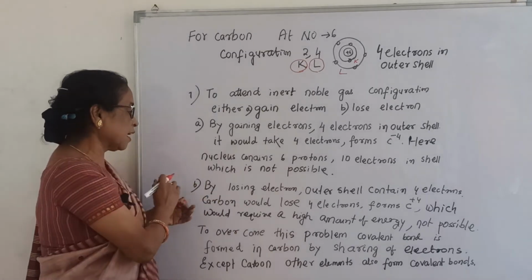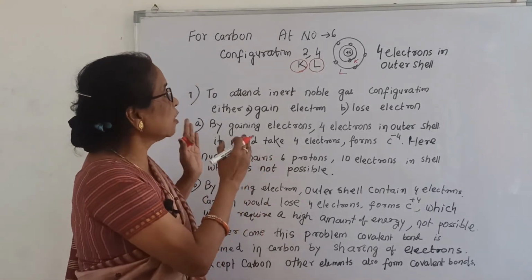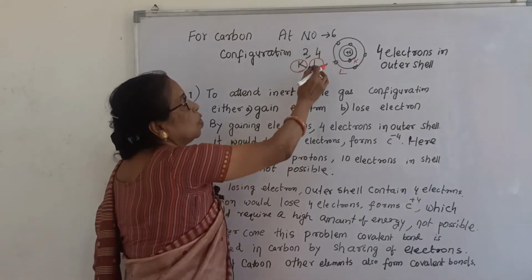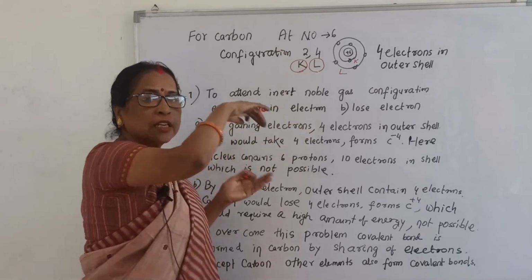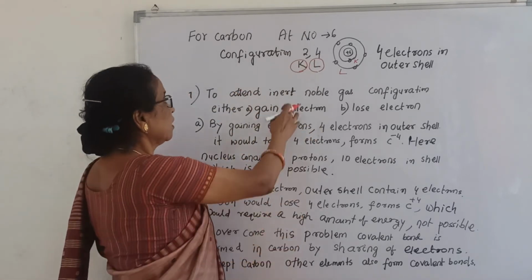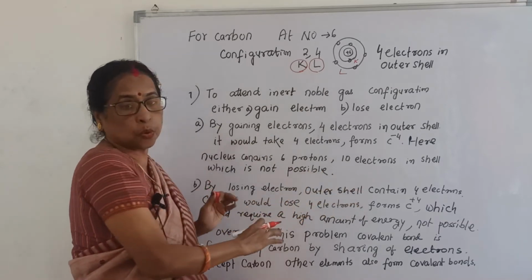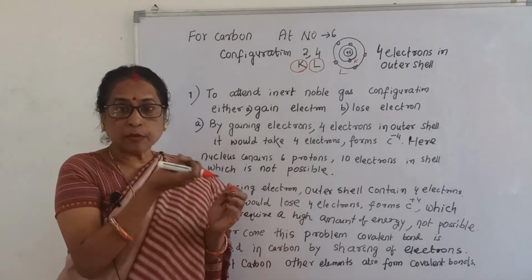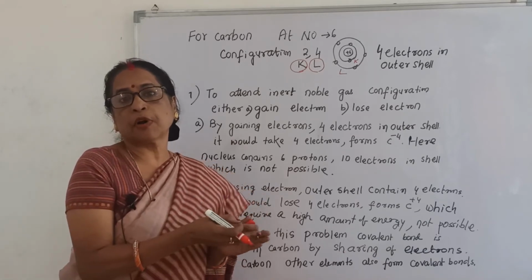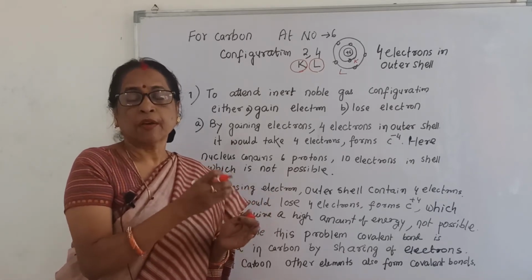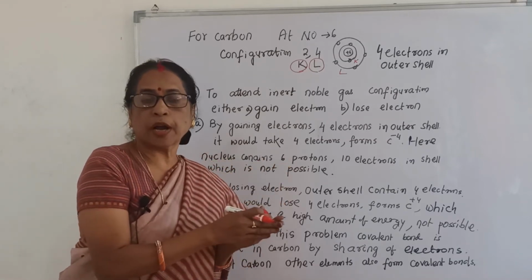Now the second case. By losing electrons, how many electrons can it lose? It can lose the outermost 4 electrons, and what remains is 2, that is the helium configuration. Whether it is possible or not? When it loses electrons, it changes to C plus 4. When one electron is lost, ionization enthalpy is required.